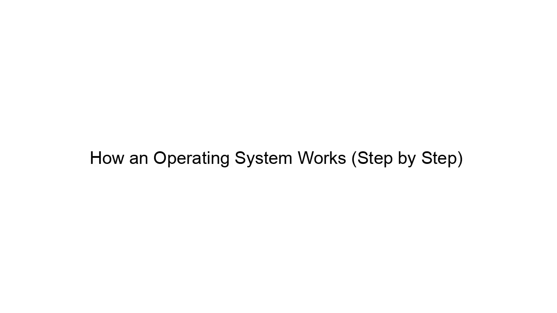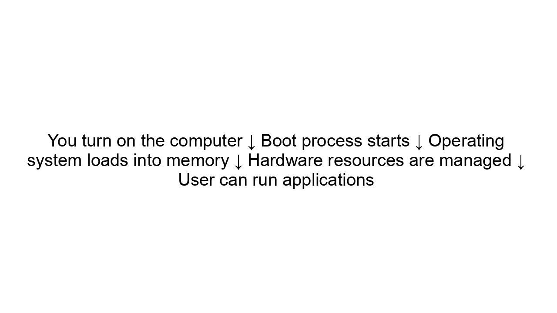You turn on the computer. Boot process starts. Operating system loads into memory. Hardware resources are managed. User can run applications. Flow: power on, boot, OS loads, run programs.